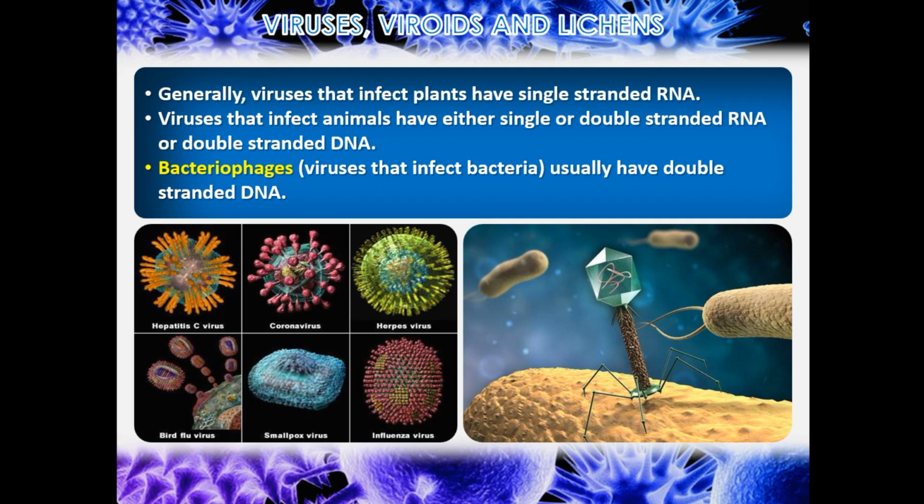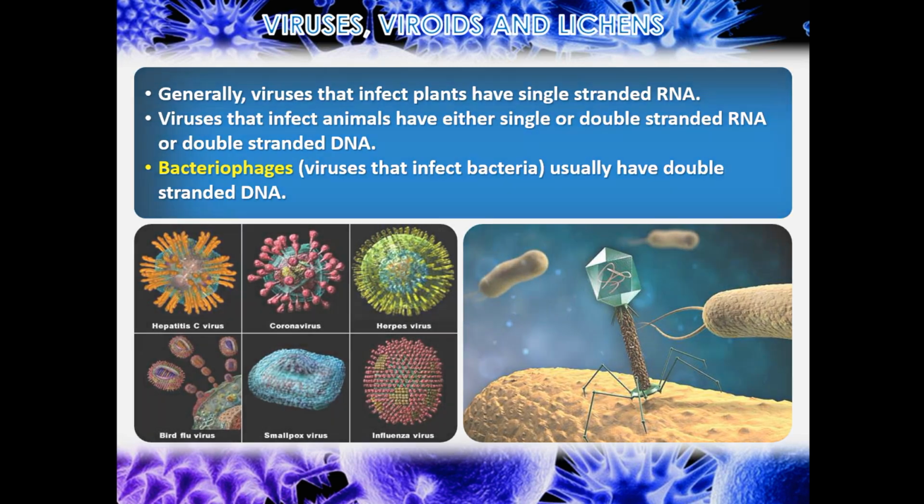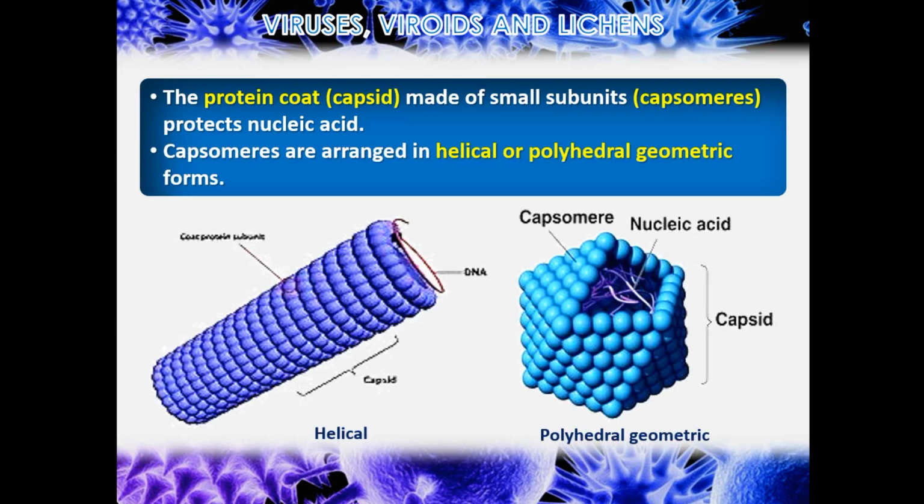Generally, viruses that infect plants have single-stranded RNA. Viruses that infect animals have either single or double-stranded RNA or double-stranded DNA. Bacteriophages, viruses that infect bacteria, usually have double-stranded DNA. The protein coat, capsid, made of small subunits, capsomers, protects nucleic acid. Capsomers are arranged in helical or polyhedral geometric forms.